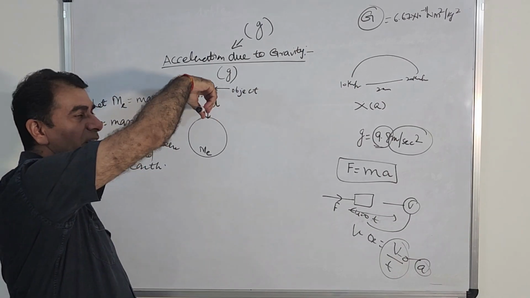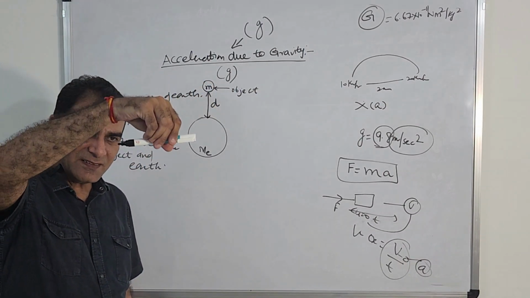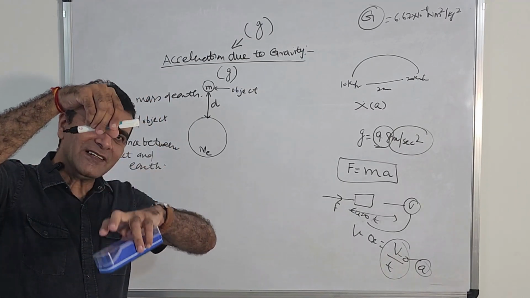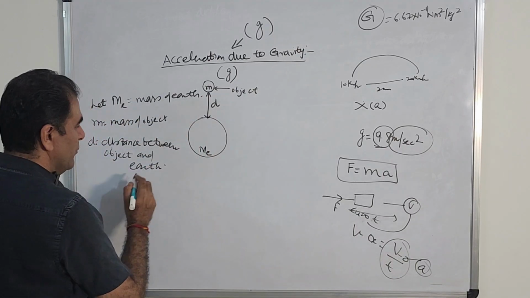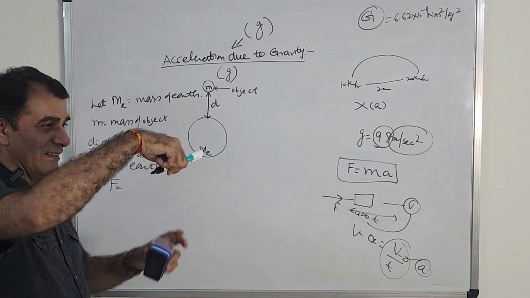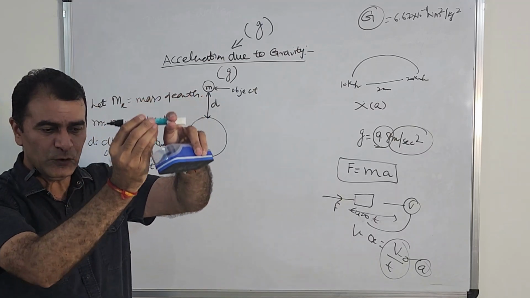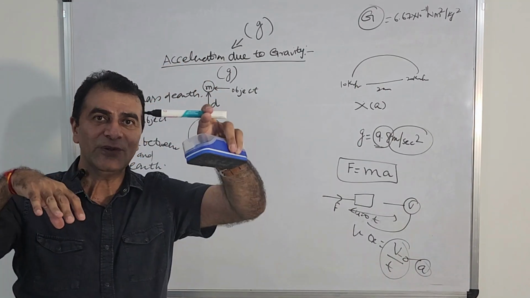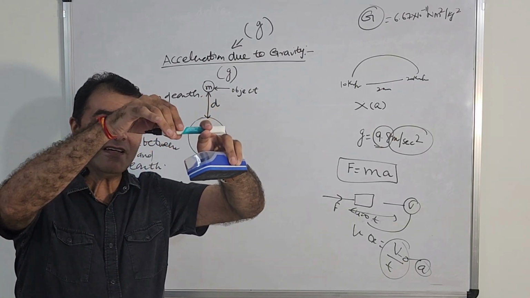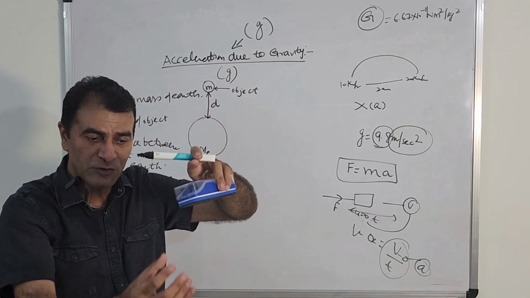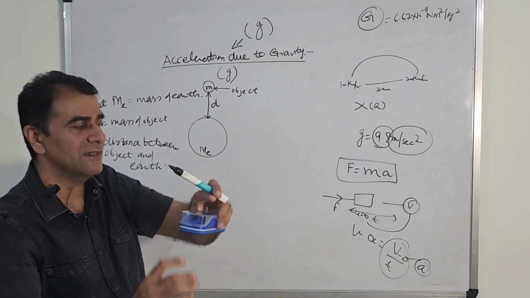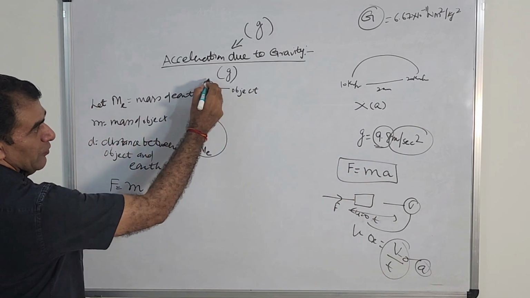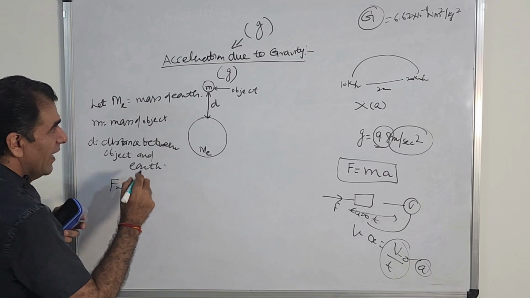This object of mass m is being attracted towards earth, so it means earth is pulling it with some force. What is that force? F, right? The earth is pulling this towards its center, that is why it is going down. If I leave it, it will go down, you know that, okay? So when I am leaving this, it will go down due to the force or pull of the earth. That force is equal to F.